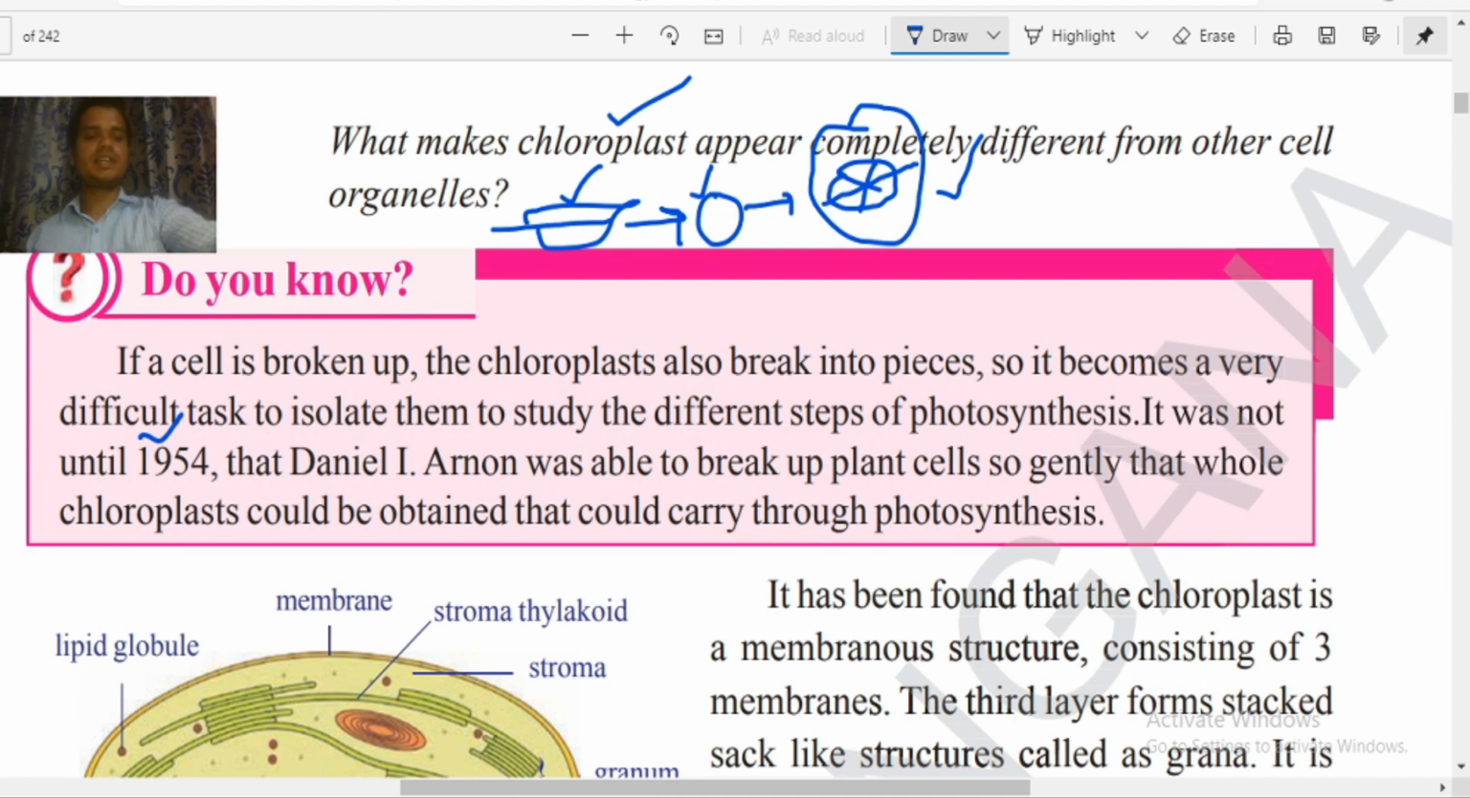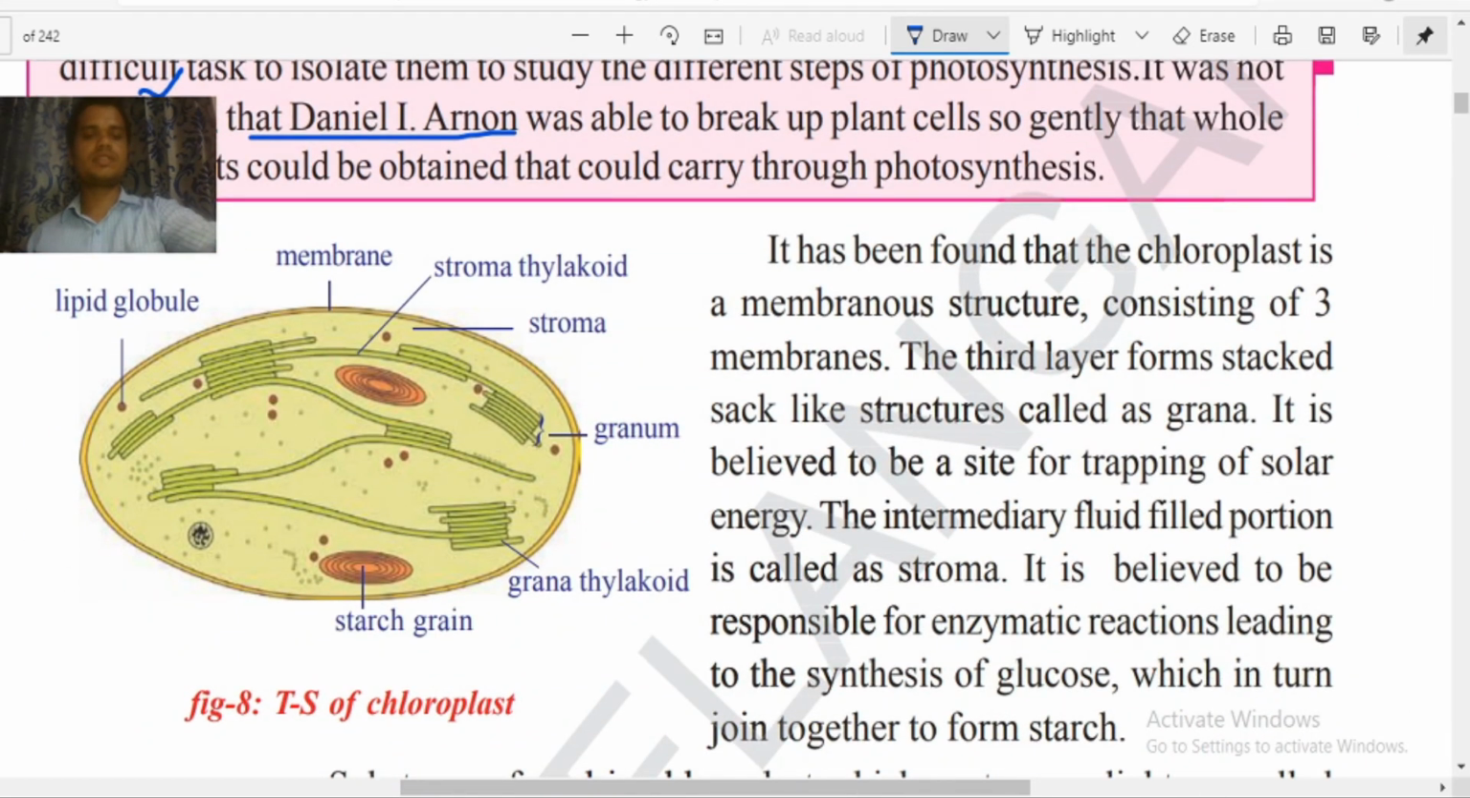But in 1954, Daniel I. Arnon came into action. He found a technique, and he successfully separated the chloroplast out of the cell, and he dissected it. That is, he cut it into two pieces, and then he observed the chloroplast, and he gave this structure. Now this is the structure of the chloroplast.